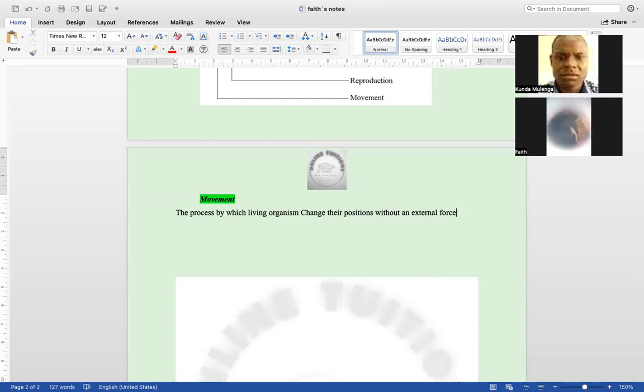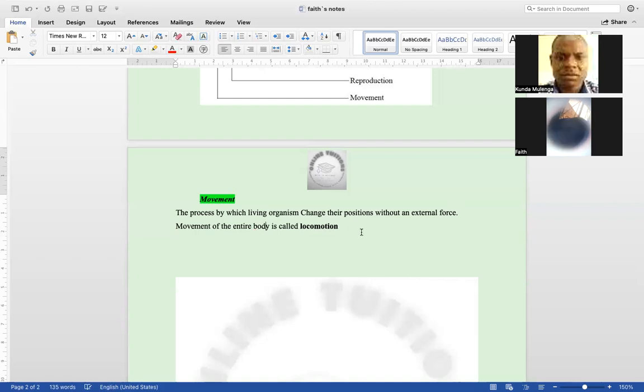So this movement of the entire body is called locomotion. Locomotion is a term that is used to talk about the movement of the entire body.